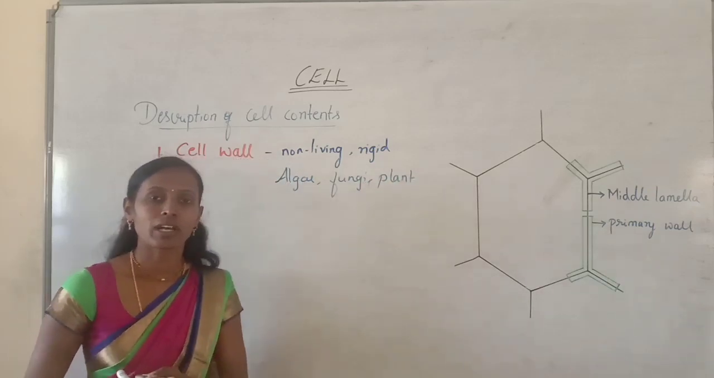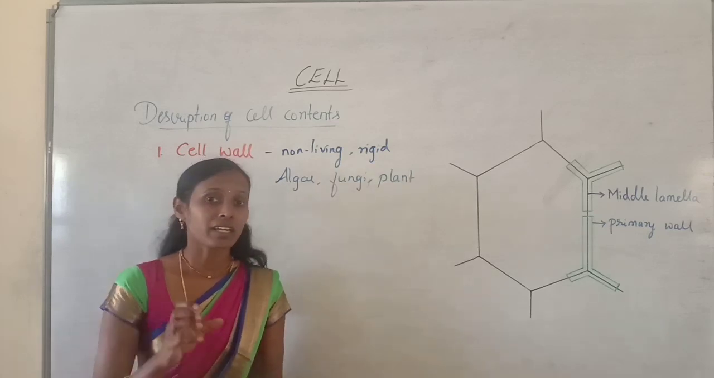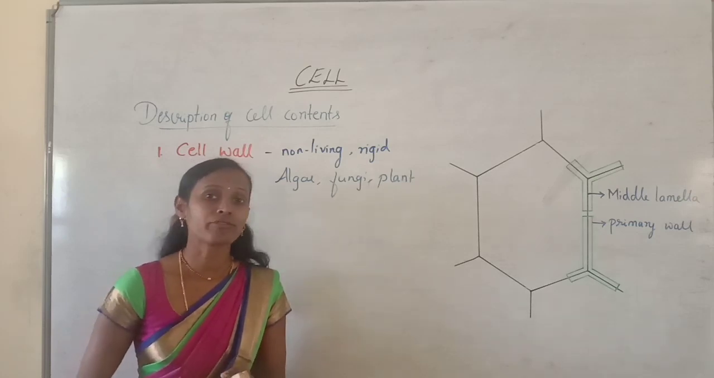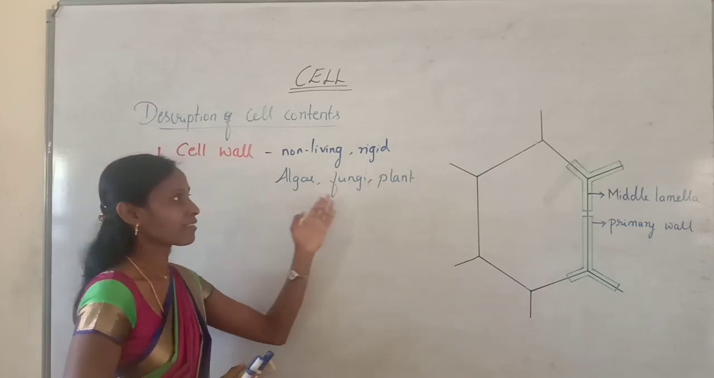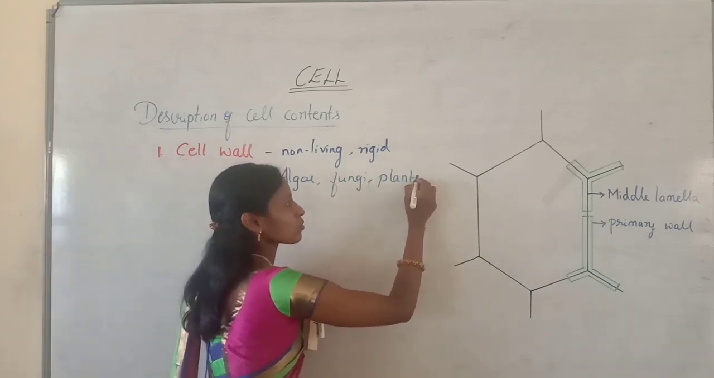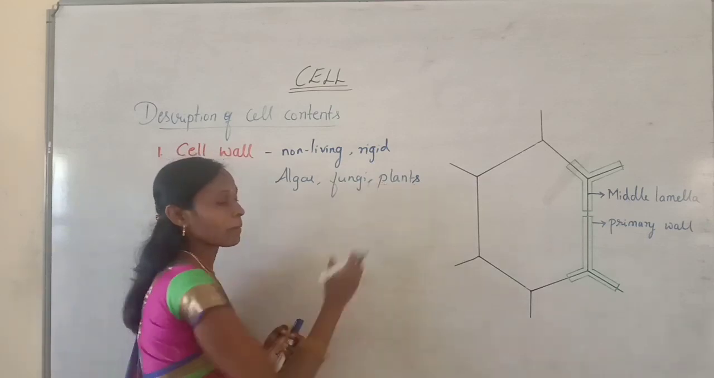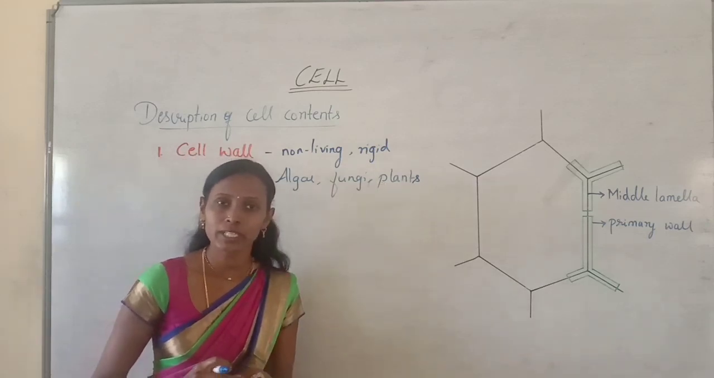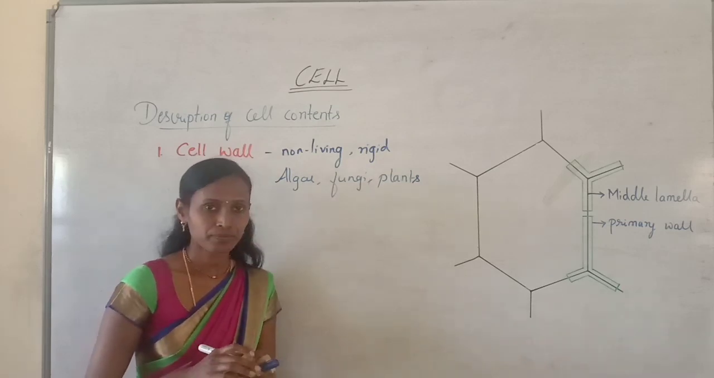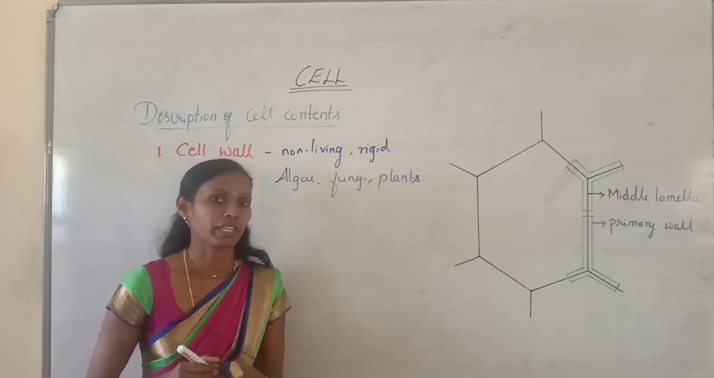So what is actually a cell wall? Cell wall is the non-living and rigid structure which forms the outermost boundary of the cells in case of algae, fungi and plants. In algae we can find the presence of a cell wall, even in fungi and in plants. In all plants the characteristic feature is the presence of a cell wall. That is what we are going to discuss now. And the chemical composition of the cell wall is also very important.